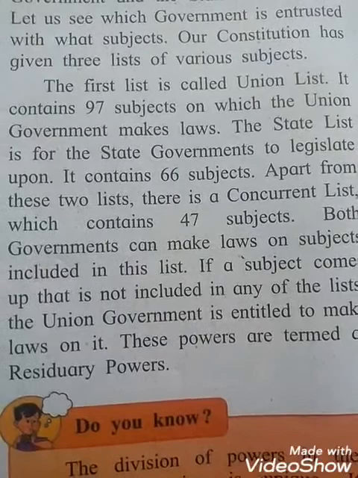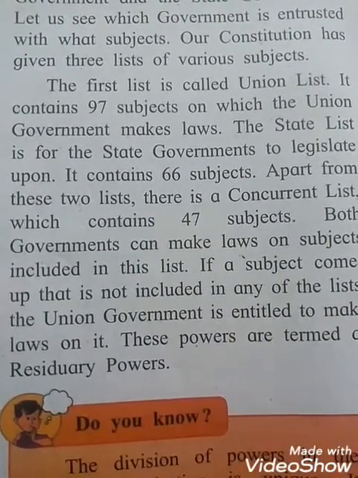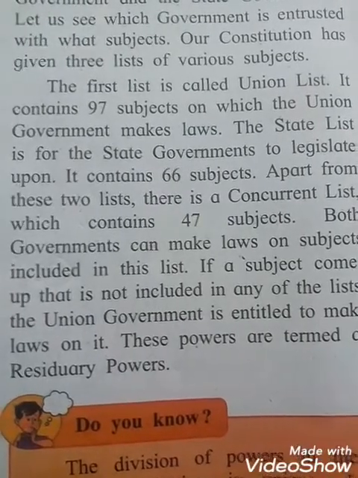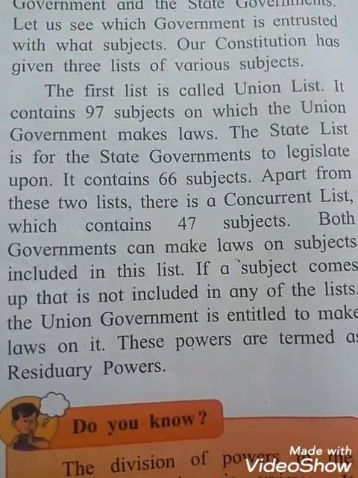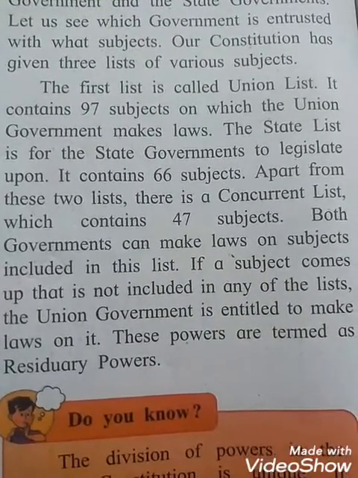The state list is for the state government to legislate, meaning to make a law. Legislate means to make a law upon a subject. And it contains 66 subjects.